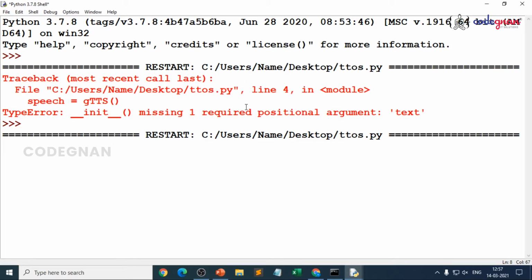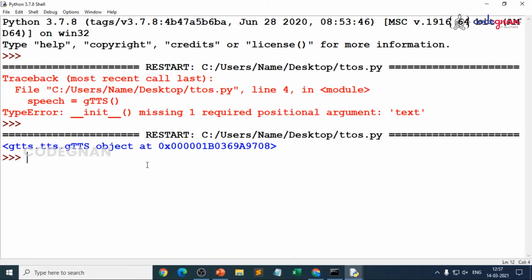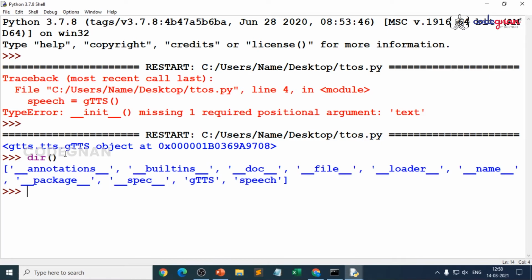I made it print speech. There you go: Google text-to-speech, hello everyone, how are you? What is the result we got? We got gtts.text-to-speech, the particular object at this address. Or even if you go for the directory of it, let's see, gtts and speech.